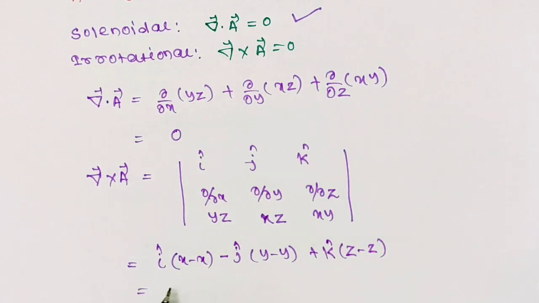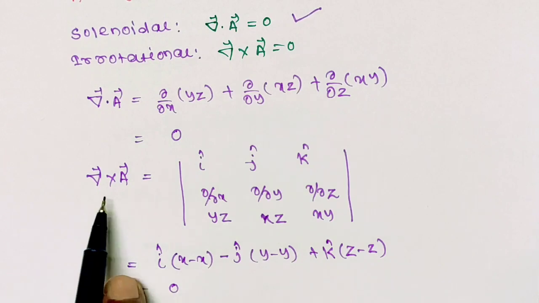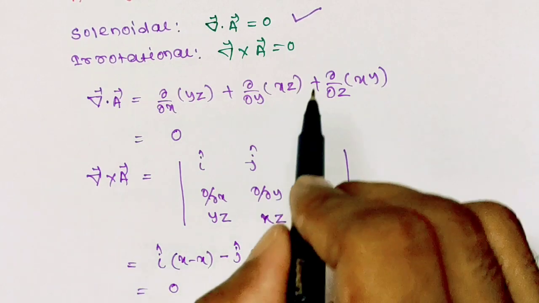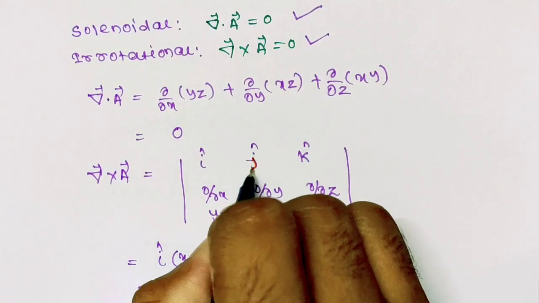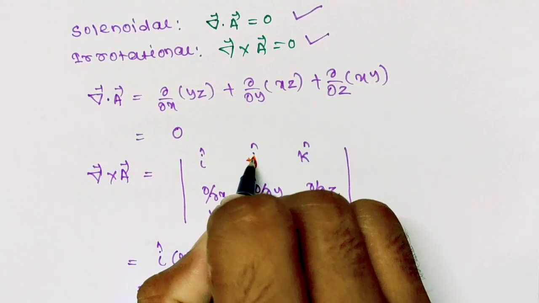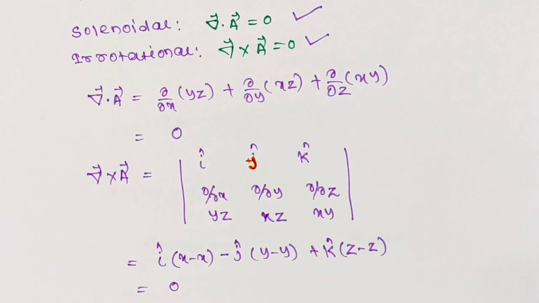So this is equals to 0. So curl of the given vector field is also 0. So it is also irrotational. This is j cap, okay, plus j cap, not minus, plus j cap. So the given vector field is both solenoidal and irrotational. So your correct option is option C.